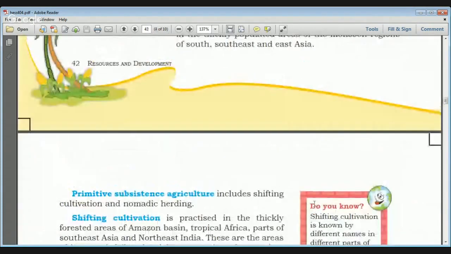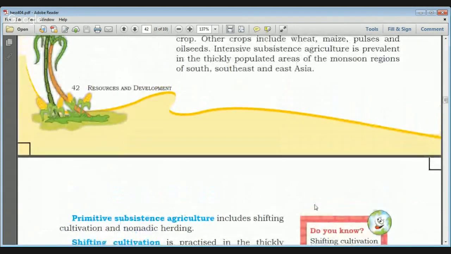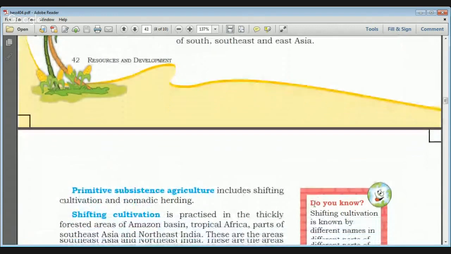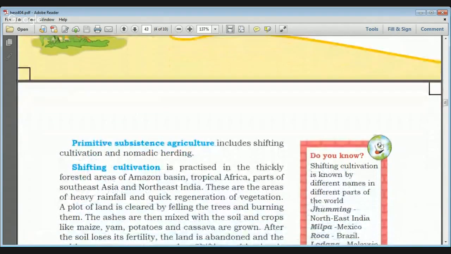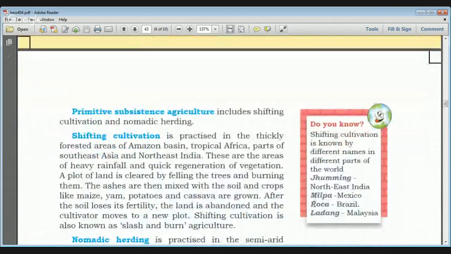So we were talking about subsistence agriculture, and the first one was intensive subsistence, and the second one is primitive subsistence agriculture. Primitive means shifting cultivation and nomadic herding. So primitive subsistence agriculture includes both shifting cultivation as well as nomadic herding.